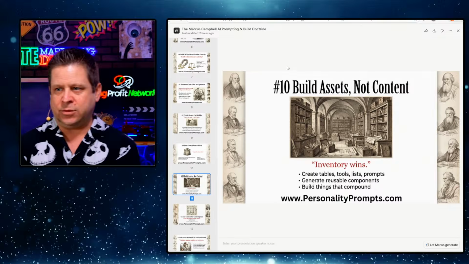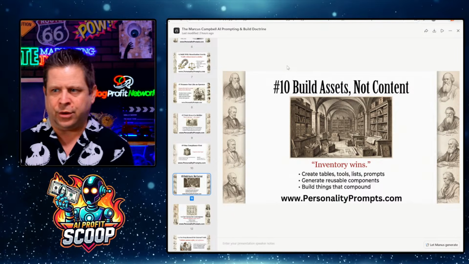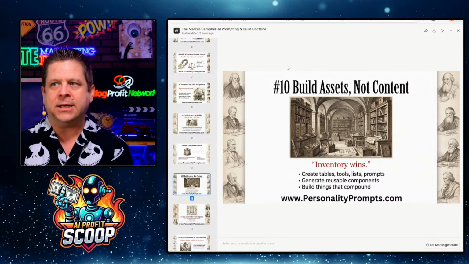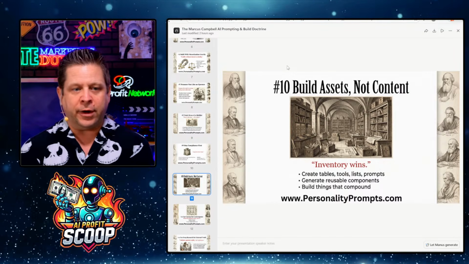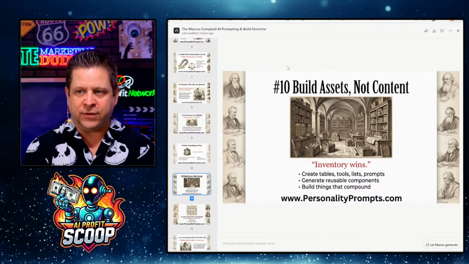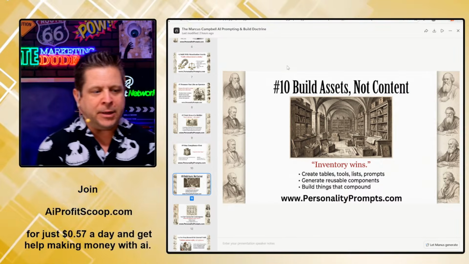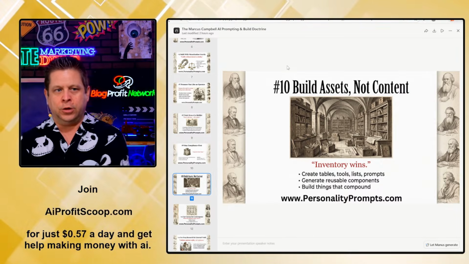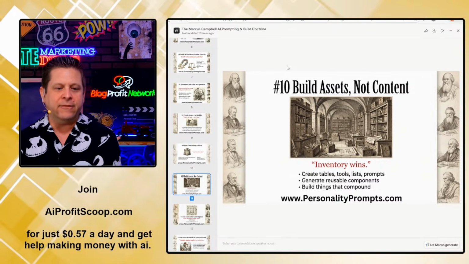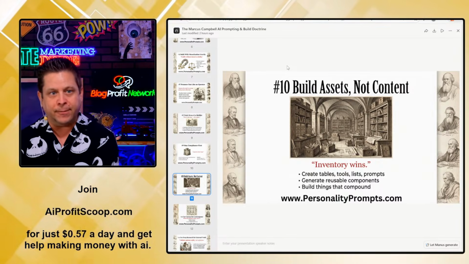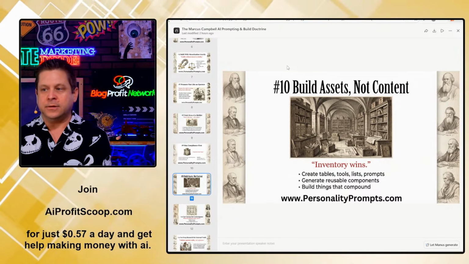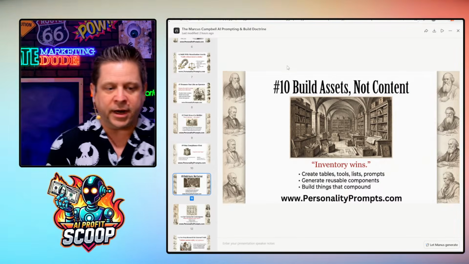I'm building assets with AI. I'm not just building an article, hoping the article ranks. I'm building an asset that can make money over and over. Inventory wins. The assets are your inventory, much like Google. A lot of people don't look at it this way, but Google literally has an inventory of keywords. That means on any given month, X amount of people are going to search for mortgages.